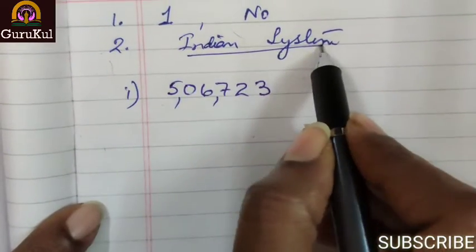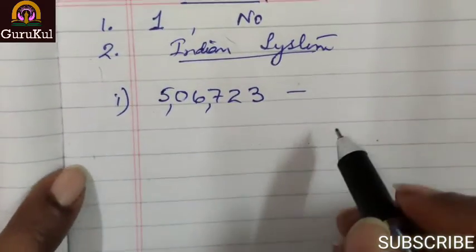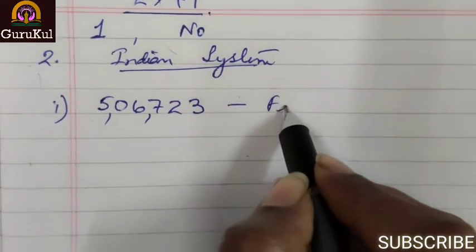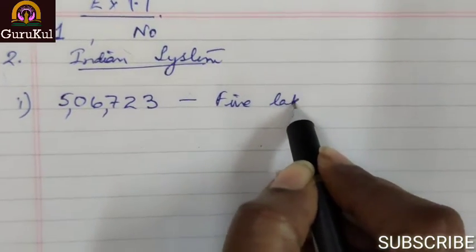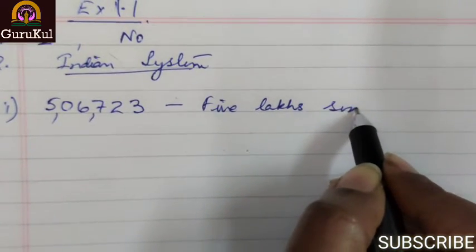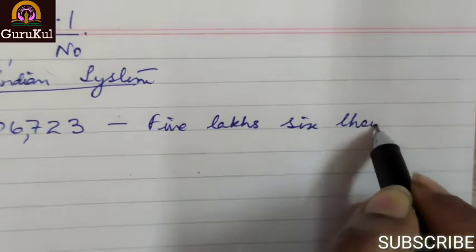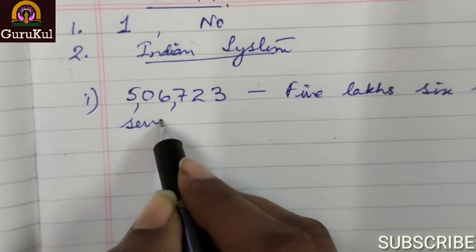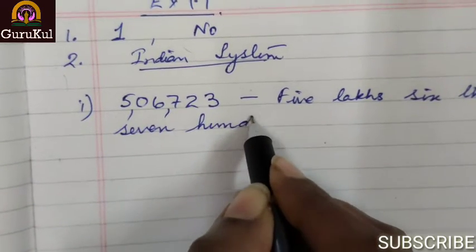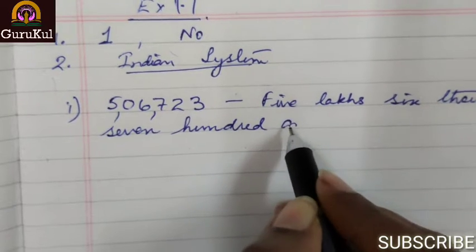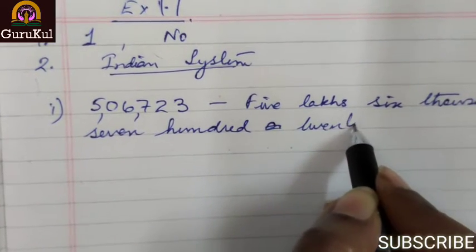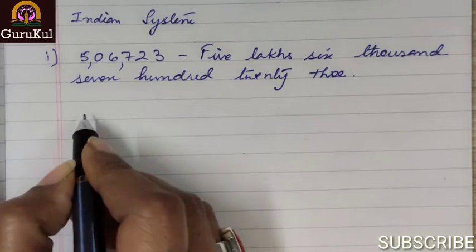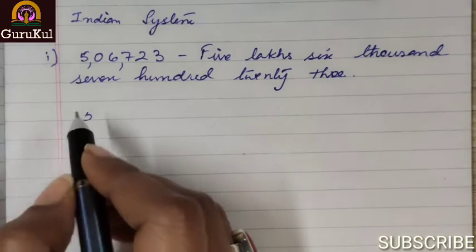So according to the Indian system, now we have to write this in words. So it is 5 lakhs, 6,000, 700, 23.